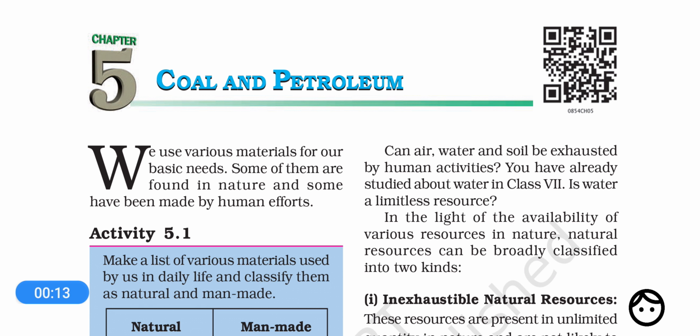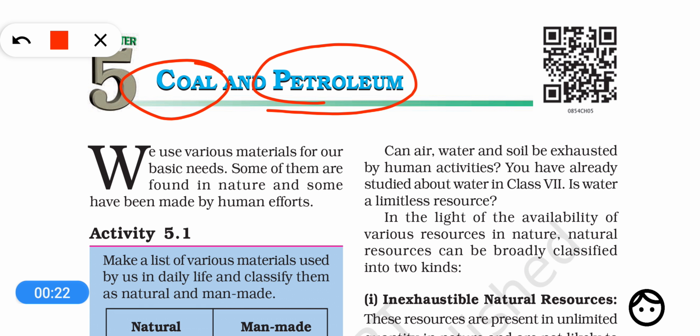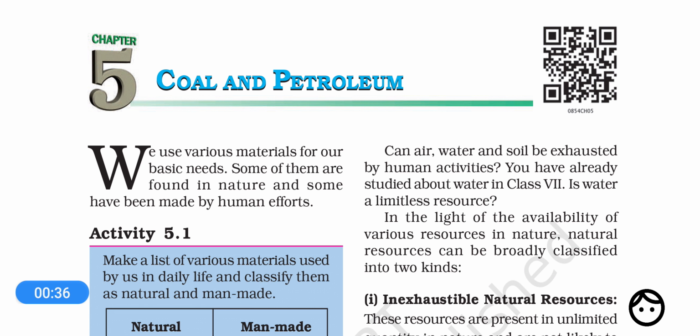So dear children, in this chapter we are going to discuss two important natural resources. One is coal and the other is petroleum. First of all, let's understand the meaning of natural resources. Thereafter we will start this chapter. As I said, coal and petroleum are natural resources. So what is the meaning of natural resources? Dear students, natural resources are those important and useful things which are obtained from nature.